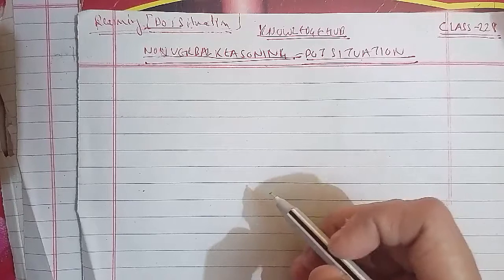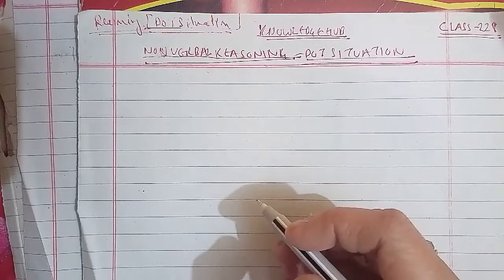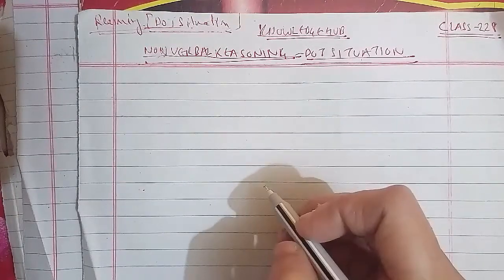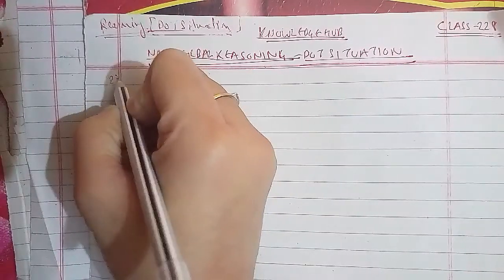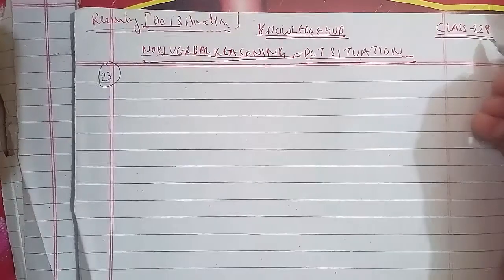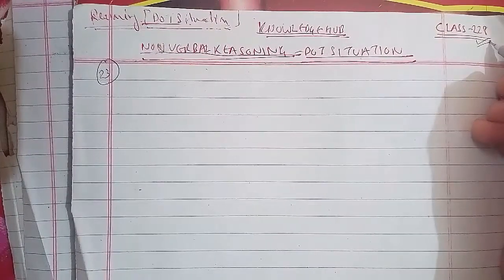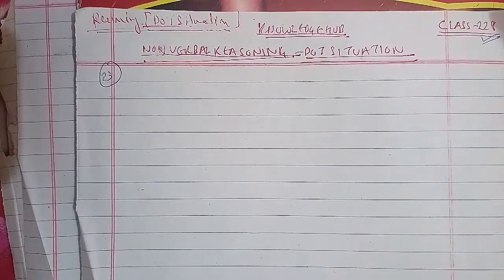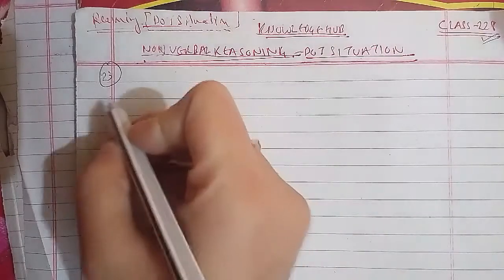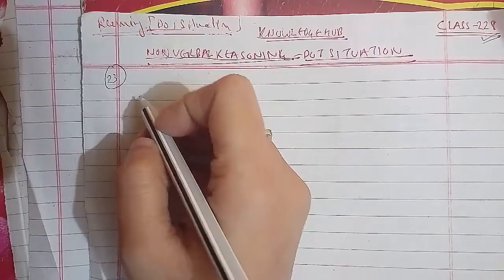We'll go ahead with the 23rd question of the session, because you completed the 22nd question in the last class. This is your 228th class; we did 227 classes before. So we'll go ahead with the 23rd question of the session.